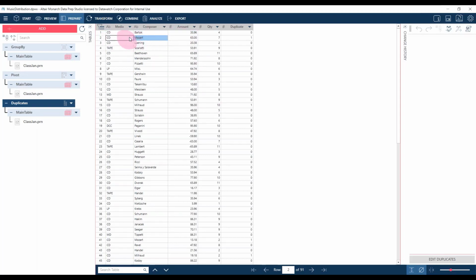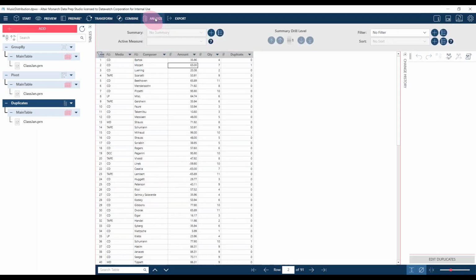If we look for the next CD Mozart line, I'm sure it's in here. Here it is. You can, of course, look at it in the table, and you can see that there's one transaction for 1318 and one transaction for 63. But of course, we can't really do the summary here. So it sounds like you want the best of both worlds, and I guess you do to a certain extent.